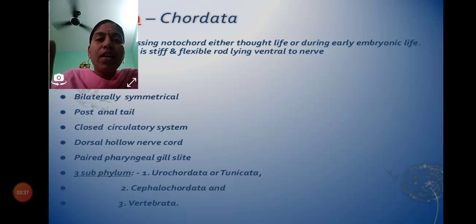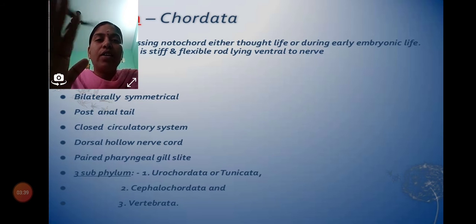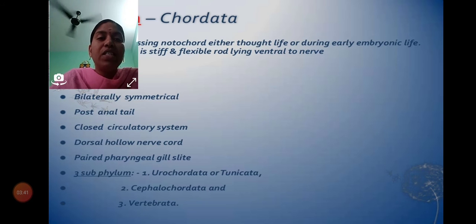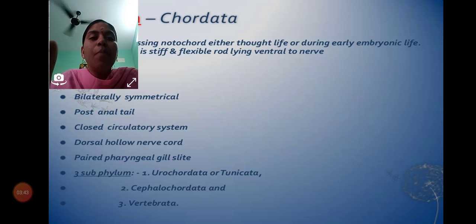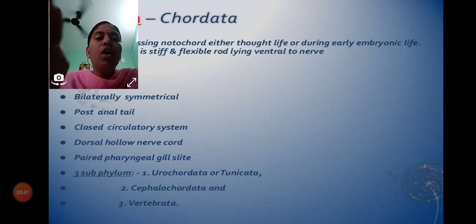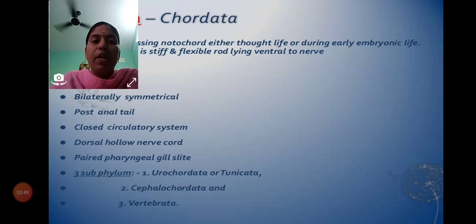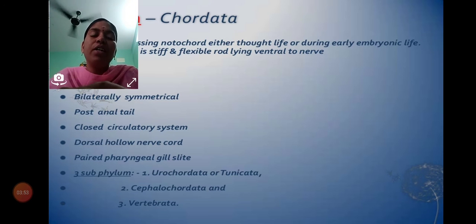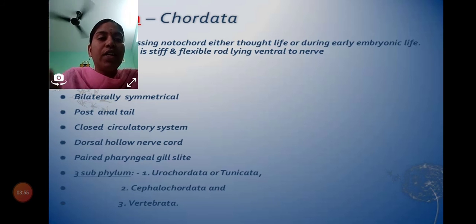And here now the advancement starts: a closed circulatory system can be seen. But till Hemichordata, except in one group of invertebrates, all have an open circulatory system only. Only in Chordata, starting from Chordata, we can see the closed circulatory system. And next we can see the dorsal hollow nerve cord.